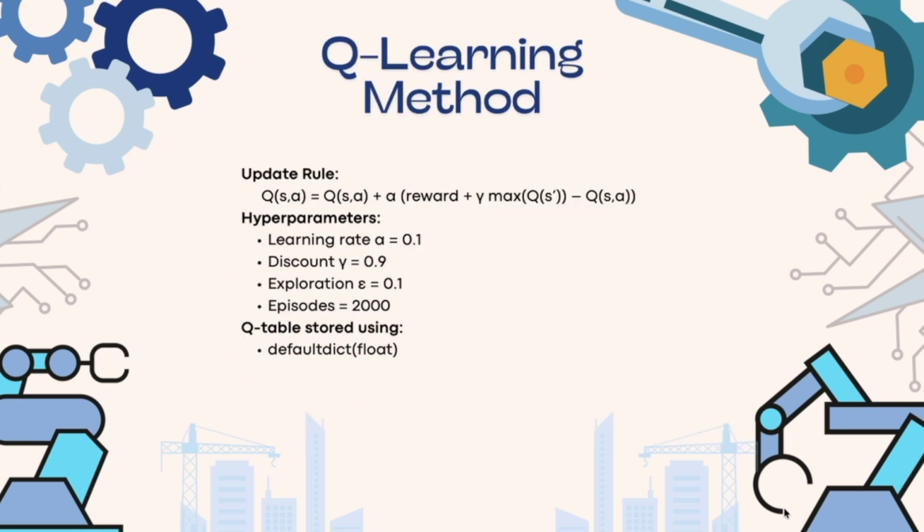We train the agent using the standard Q learning update rule, where the Q value is adjusted based on the reward and the discounted value of the next state. Our hyperparameters are a learning rate of 0.1, a discount factor of 0.9, an exploration rate of 0.1, and 2000 training episodes. We store Q values using a default dictionary to handle unseen states easily. Over time, the agent shifted from random exploration to consistent decision making and learning a stable strategy for reaching the food.